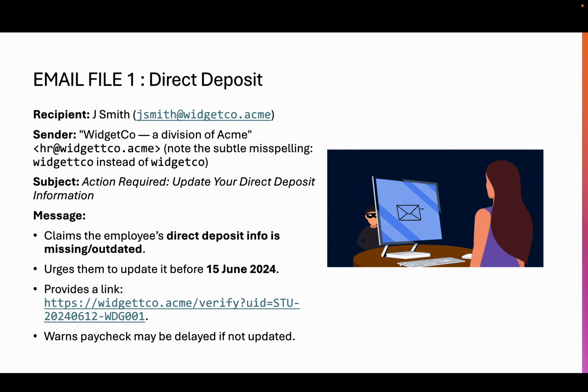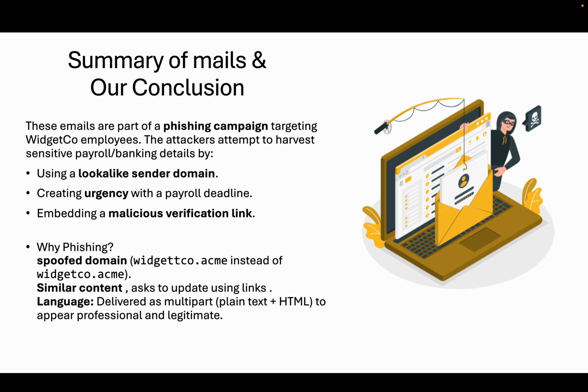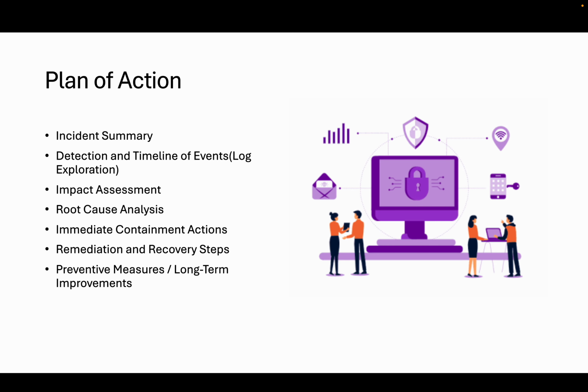One is about direct deposit. Both of the emails were asking the same thing. They give a time before which the recipient should update information, and there is a link through which they should update it. After summarizing the emails, we understand that they both use a common domain name, which is wrong, and they also use the same language. Then comes the plan of action, and like any analyst, we are going to go through this plan of action.